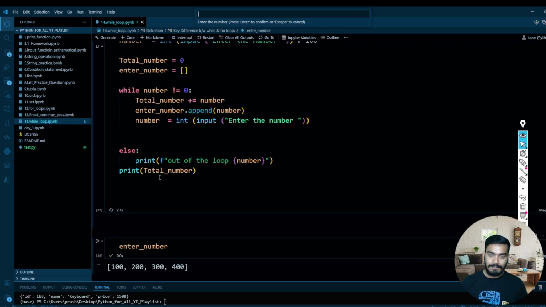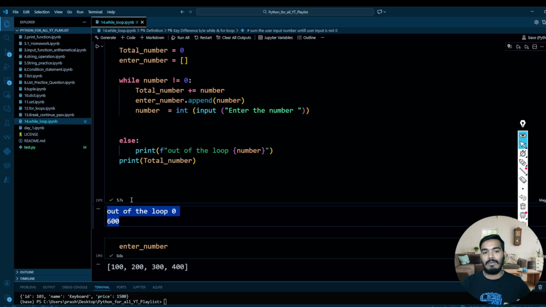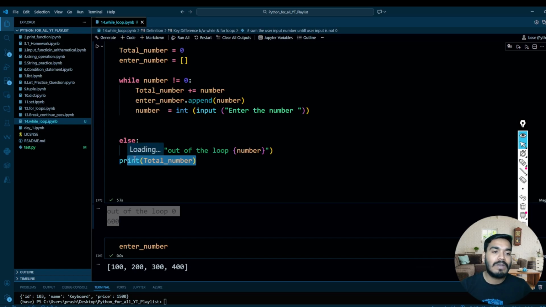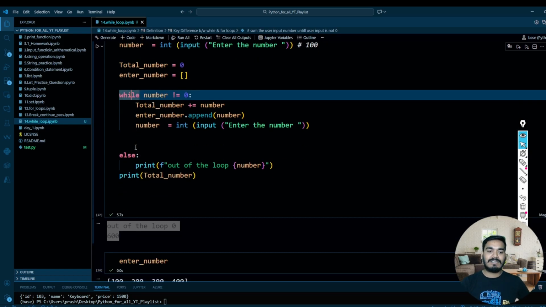Let's say 100, 200, 300 and 0. Out of the loop, 0 and 600 over here, because this is over here. So this is how you can use the else also with your while. So I hope you understand this, right?